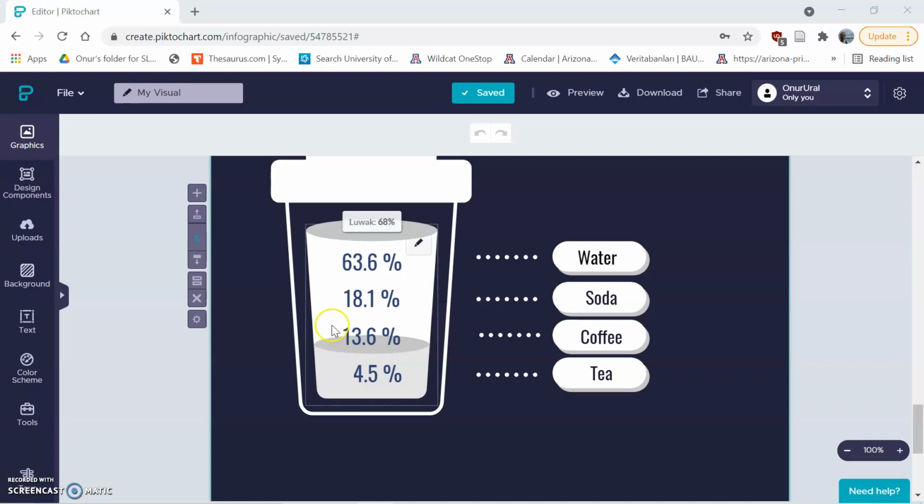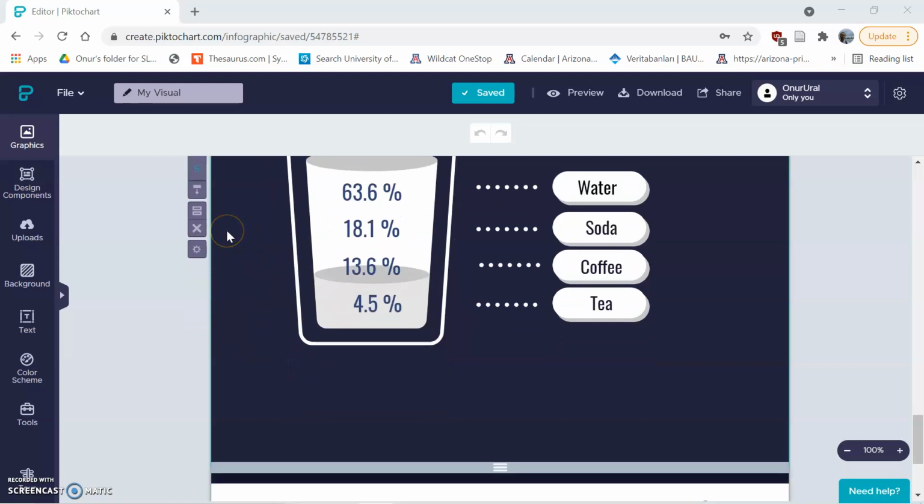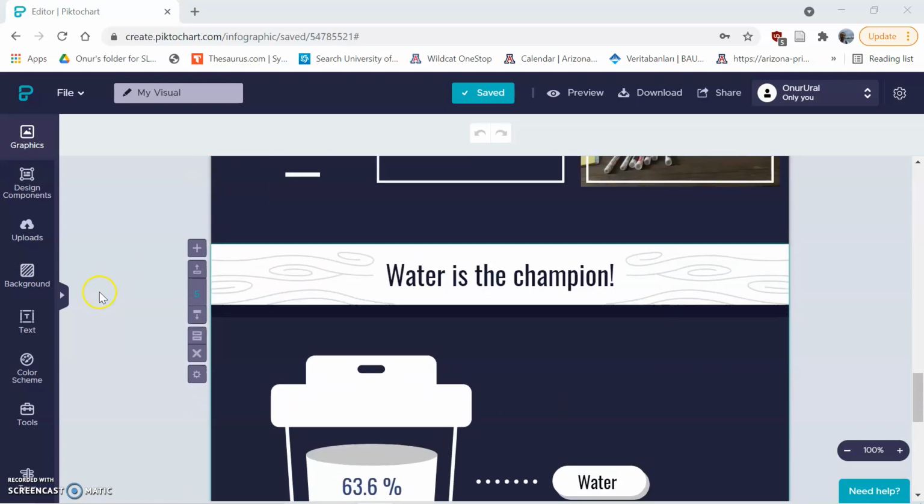And coffee is surprisingly in the third place. I wouldn't really expect that, but I think it's because of summer I'm drinking less coffee because I have a more flexible schedule and I do not need to feel awake because I'm not taking 3 courses. And finally, I'm drinking tea, and maybe I should drink tea a little bit more. Maybe tea should be in the second place instead of soda. That is my takeaway, actually.